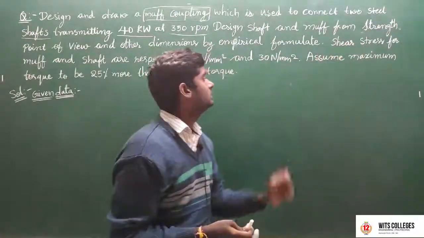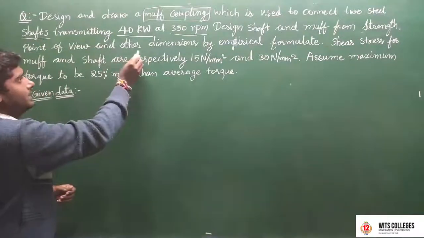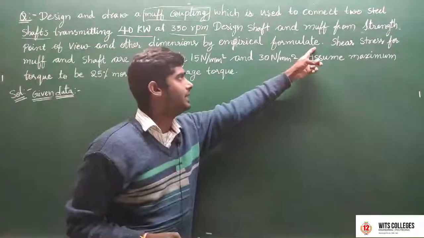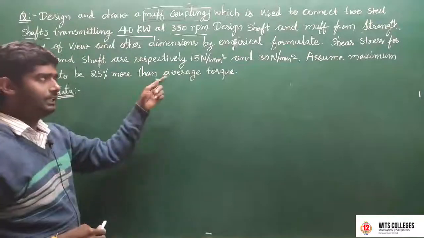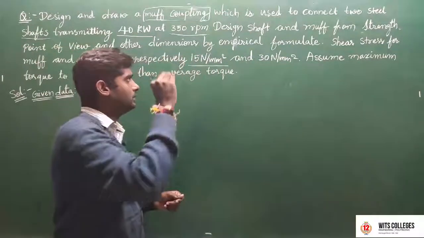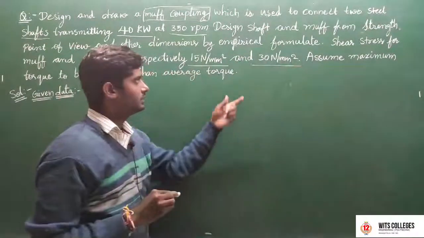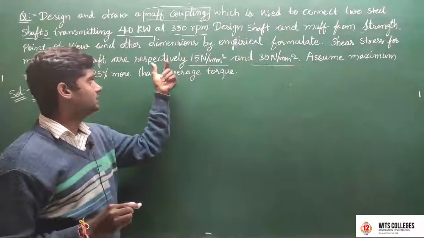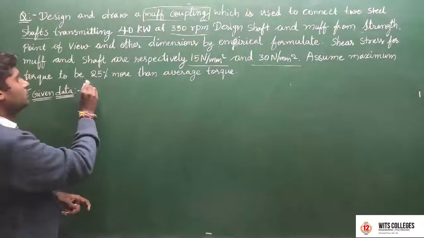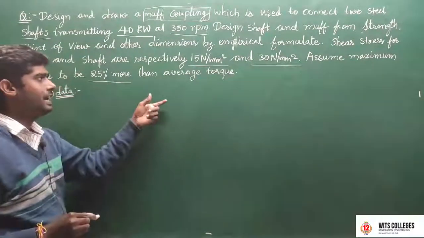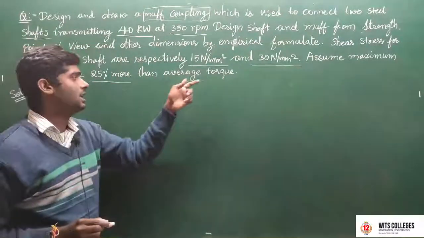Design from the strength point of view, and other dimensions by empirical formulae. The shear stress for the muff is 15 Newton per mm square and for the shaft is 30 Newton per mm square. Assume the maximum torque to be 25% more than the average torque.